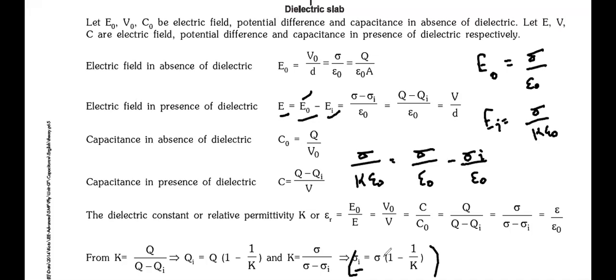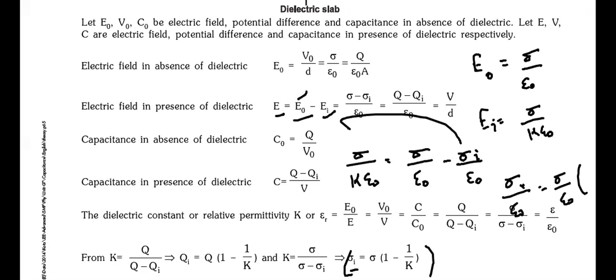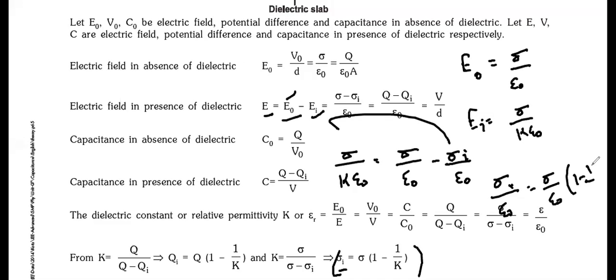So if we calculate this, suppose you take sigma. Think about it, that is the concept, where the confusion happens. So will we take K here or what will we take? Take this to this side and this to this side. It will become sigma I by epsilon naught equal to sigma by epsilon naught times (1 minus 1 by K). Yes or no? So the epsilon naught cancels, and this is what comes. It is sigma I by epsilon naught because we are assuming there are two plates there. That's it.